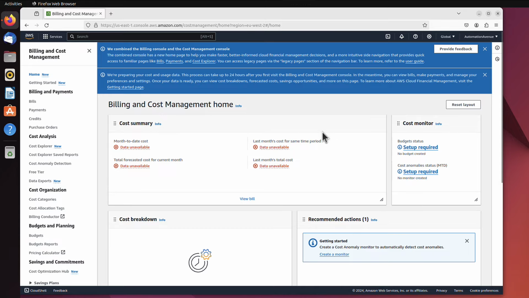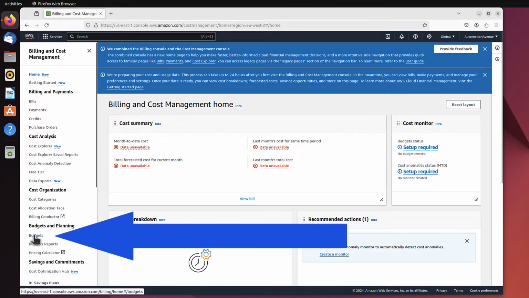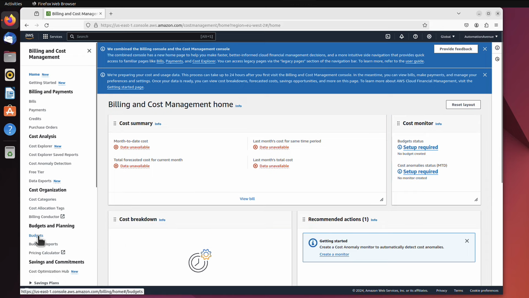Here you usually see some summary, how much last month it cost you, what's prediction for this month, but because this is a new account, there is no data available yet. But doesn't really matter because what we need is Budgets here in the left down corner. So let's click that Budgets.